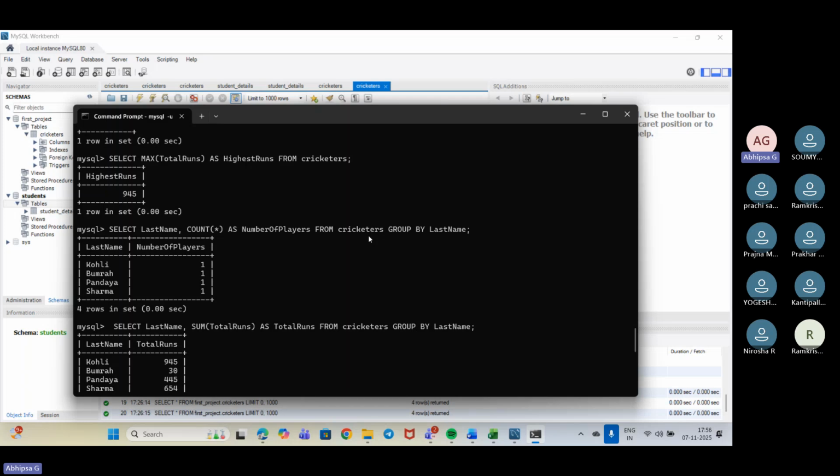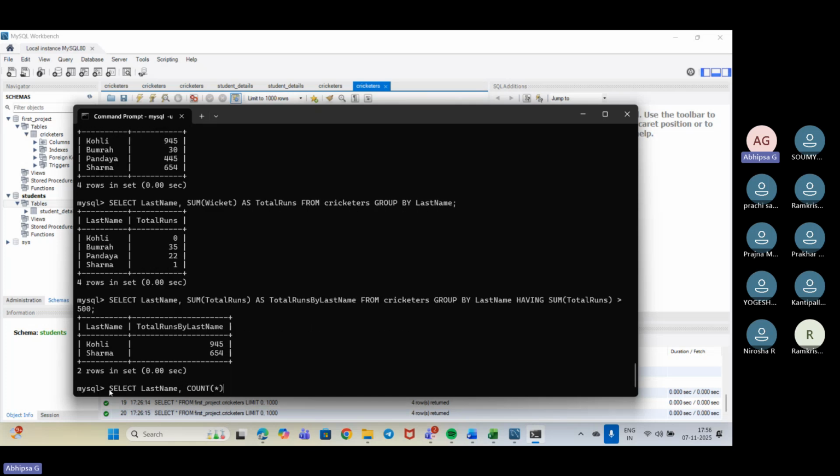So group by, the same thing I'll be doing, and after that we'll be using having. So let's put it like this. The same thing we will be putting up.